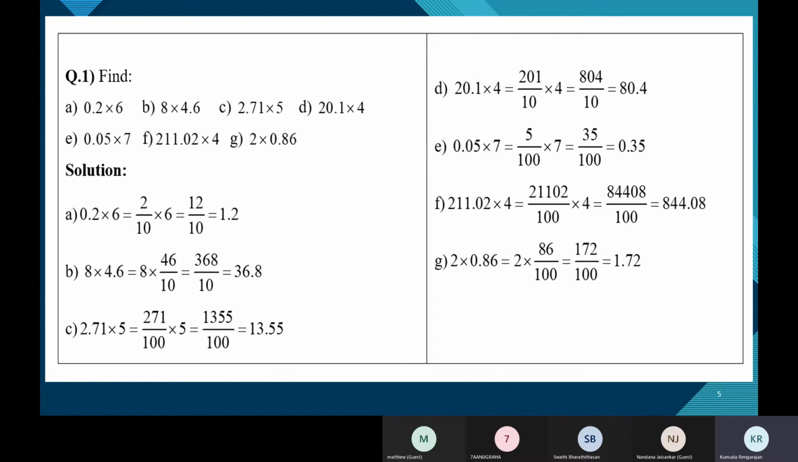You are also right. You should move it from the right, from the end, from right to left. You must move 2 places. Or you can say because 100 has 2 zeros, you must have 2 decimal places in the answer. So it will be 0.35.